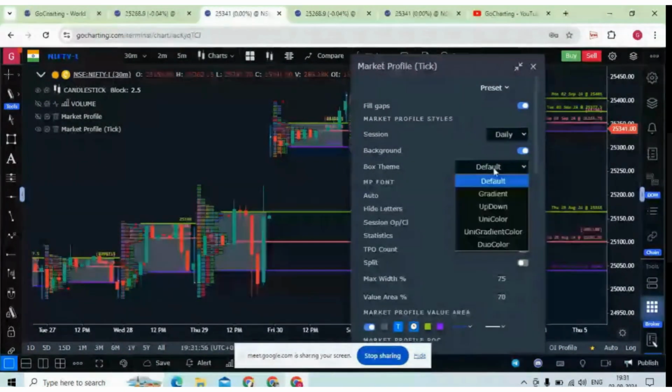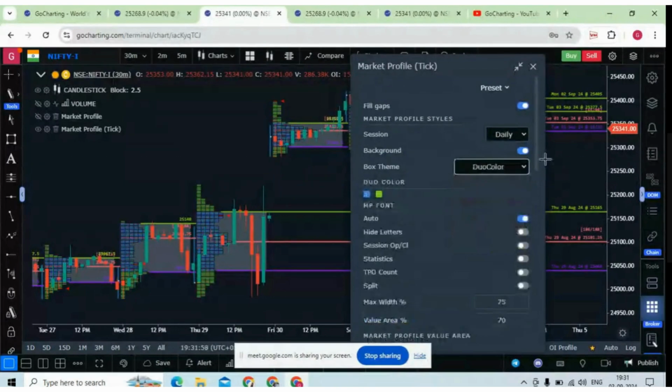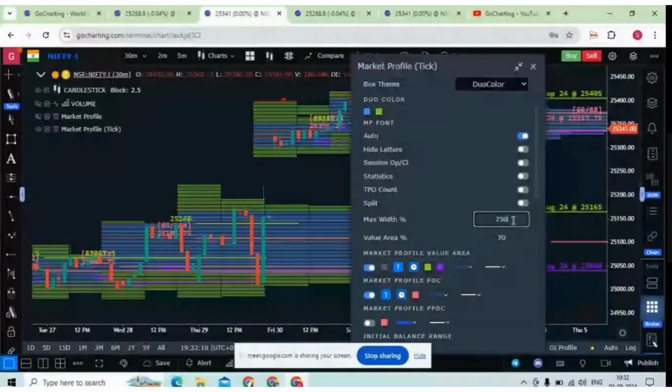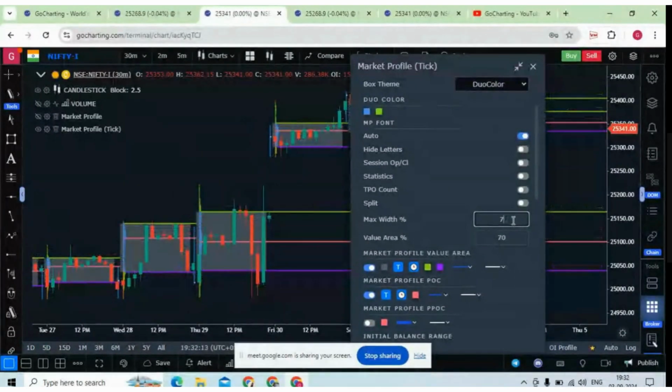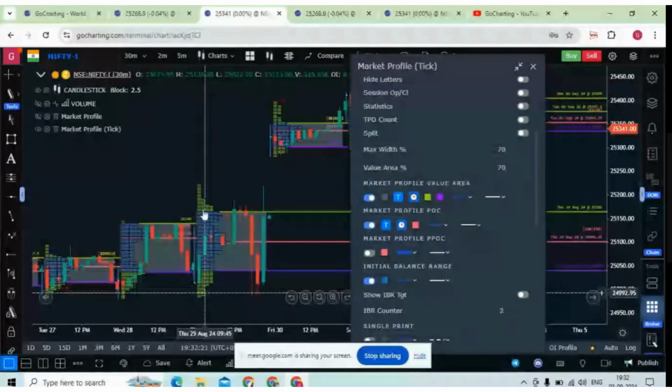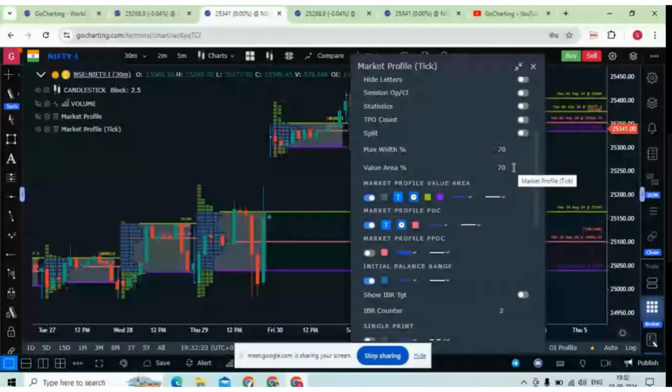So these are not very important things to do, but you can definitely explore them. You can hide the letters, session open close. The maximum, what is the width? So width is this width. If you increase it to 750, see how much it has increased, 757. Okay, so this is the width. And the value area, this is a standard value area, 70. So 70 is set as standard.